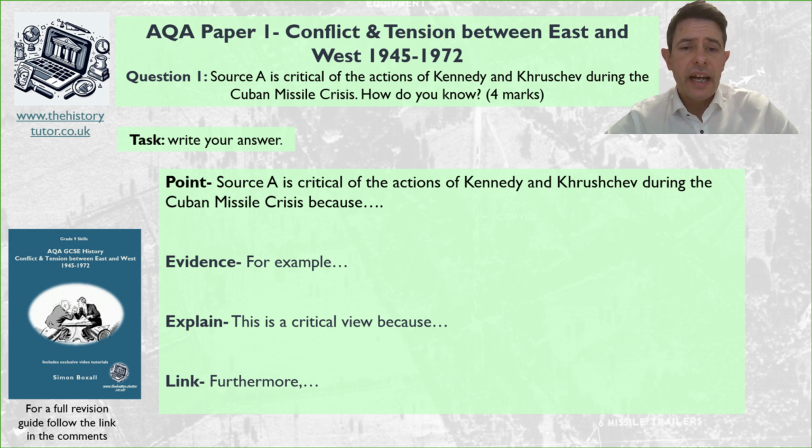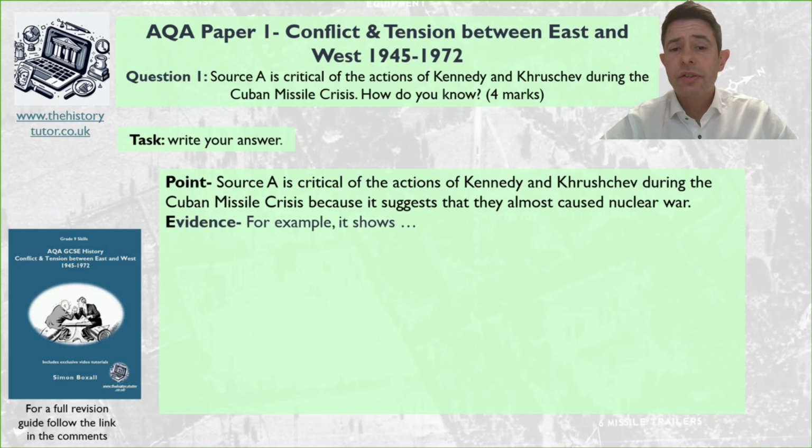So source A is critical of the actions of Kennedy and Khrushchev during the Cuban Missile Crisis because, and give a message of the source that backs up it's a critical view, because a fear of nuclear war perhaps is developing. Okay, so write your first sentence now and then come back in a sec to check what could be a potential answer. So fill in your revision guide now, pause the video, away you go.